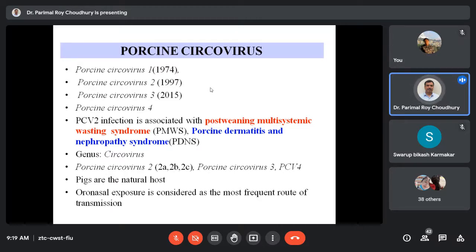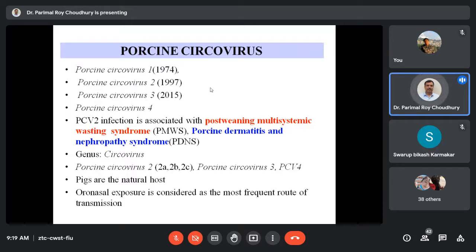Shortly, we call it PMWS. Please note it down. Post-weaning, the clinical manifestation is usually seen only after weaning, and it basically causes a multi-systemic wasting syndrome. It means gradually the weight loss will take place, and there will be acute immunosuppression in the animal, and